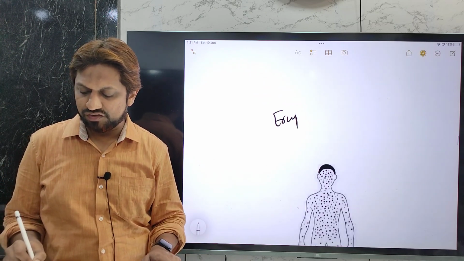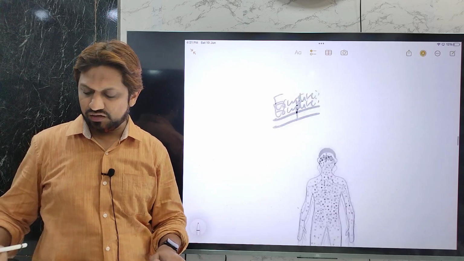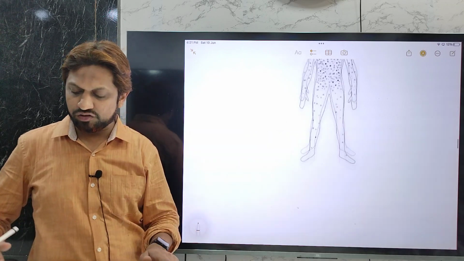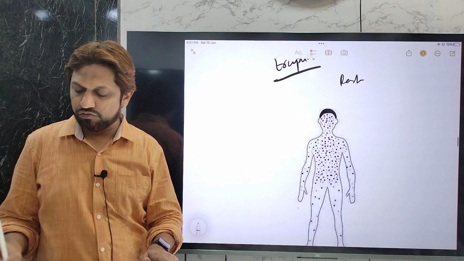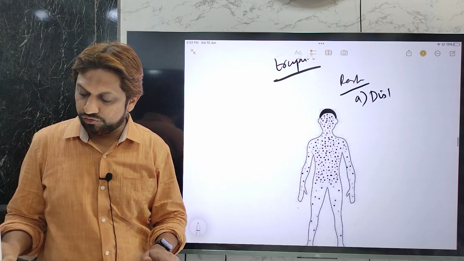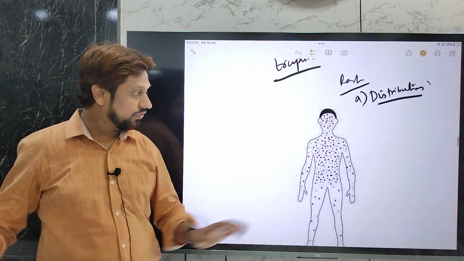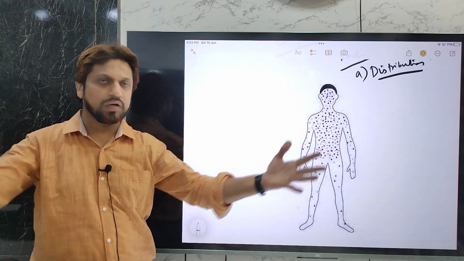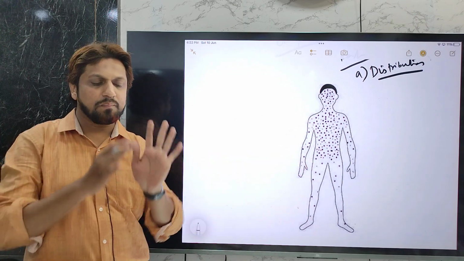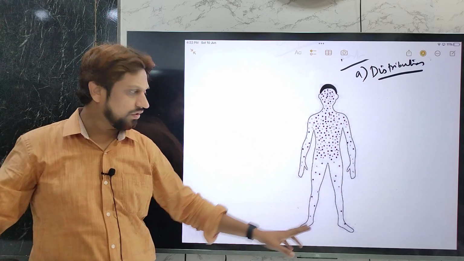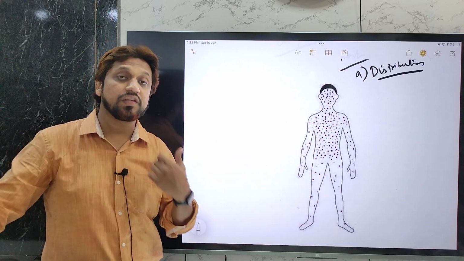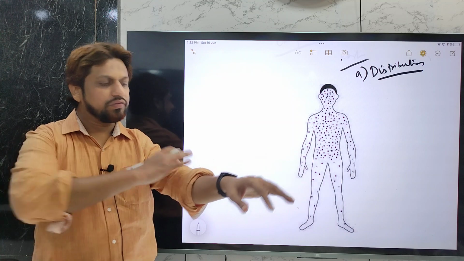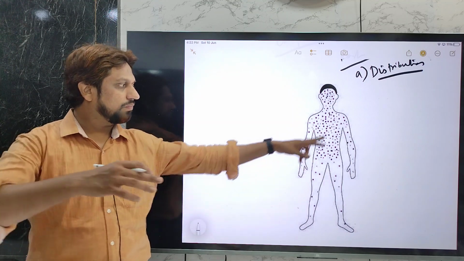Eruptive stage means the appearance of the rashes. First, we'll see the distribution of the rash. It is centripetal in distribution, that is, more lesions are seen in the center, and at the periphery they diminish. On the palms and soles it is generally not seen. It can be seen in the axilla also. It is seen on the face, chest region, on the back, and on the arms, and it will gradually disappear from the periphery.